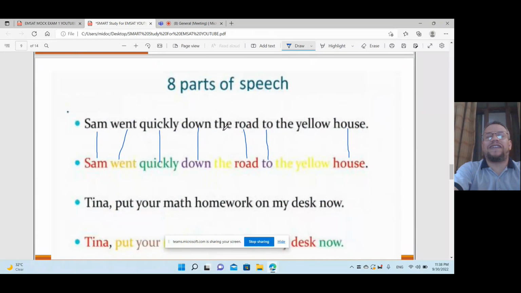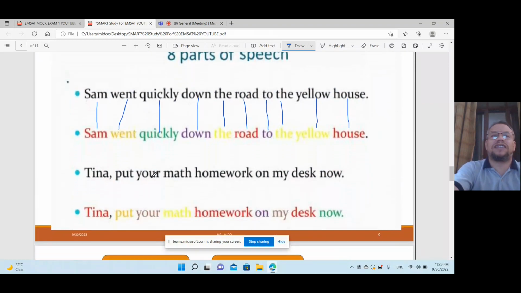What about that? That is an article. Do we have another one? Yes, we have the. Okay. Yellow is an adjective. Yes, adjective. So yellow house, adjective, and so on. So now these are the 8 types of a word. Look at the second sentence too.